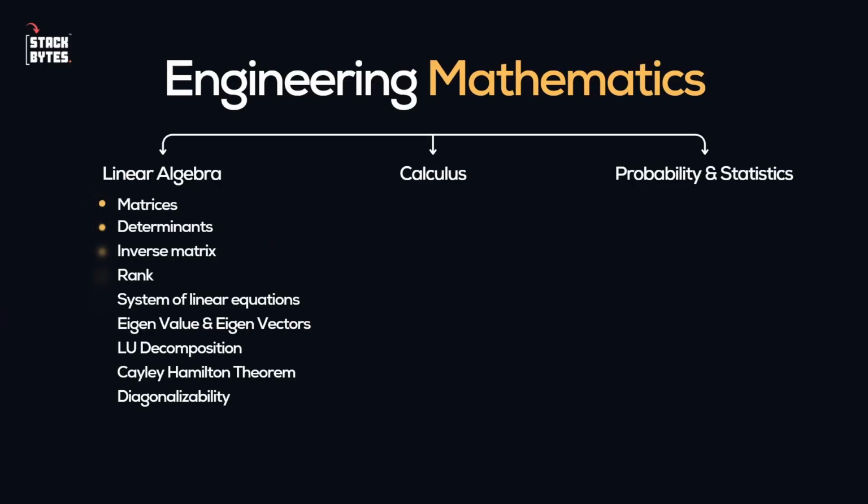All right, now these are the topics that we will be studying in the linear algebra. What are these? Matrices, determinants, inverse matrix, rank, system of linear equations, eigenvalues and eigenvectors, LU decomposition, Cayley-Hamilton theorem, and diagonalizability. All these are the concepts that we have to learn and understand and study in linear algebra. Okay, and we'll be taking real world examples of all these. Okay, so you will not get bored in any way. So that is about the linear algebra.